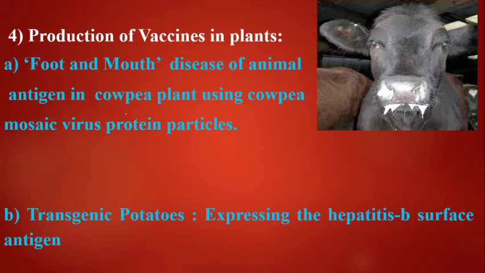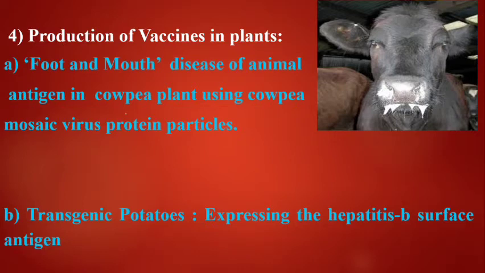The next application is the production of vaccines in plants. Foot and mouth disease of animals is a common disease. With the help of cowpea mosaic virus protein particles, the antigen is produced in cowpea plant, which is used against foot and mouth disease.